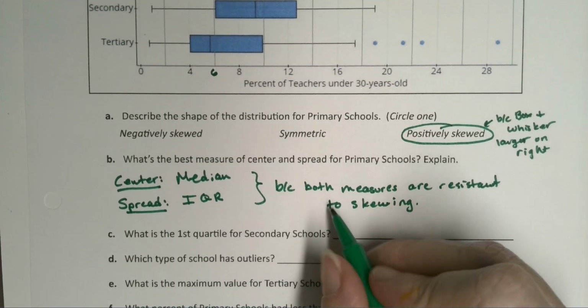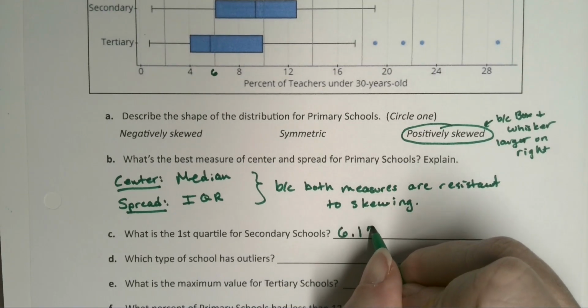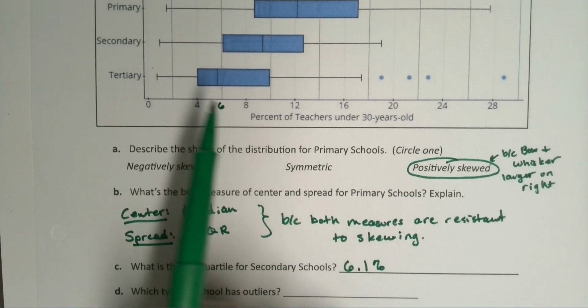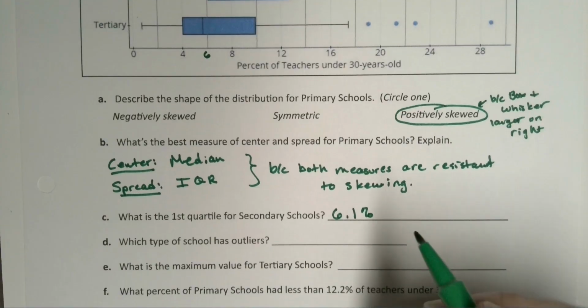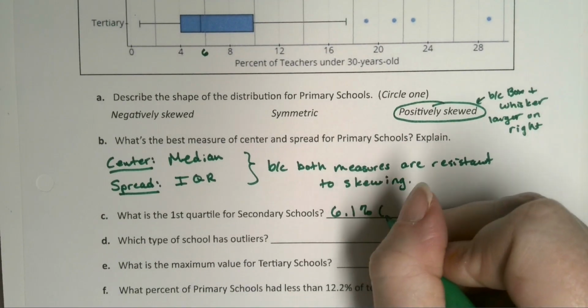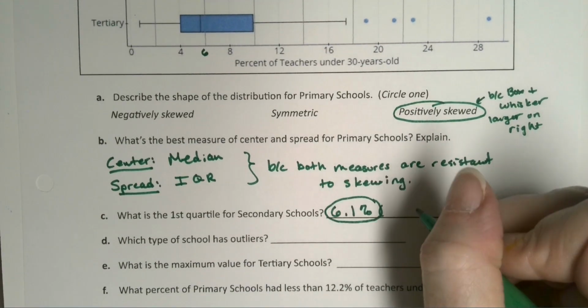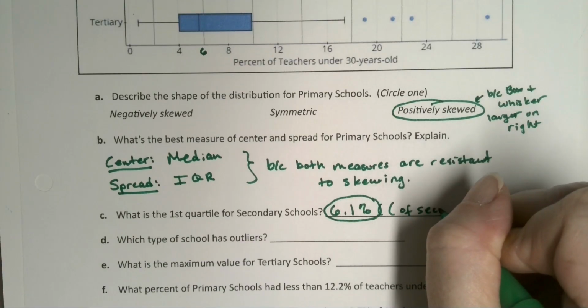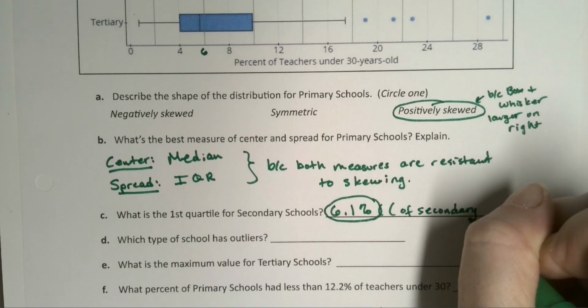And if you remember what this is, 6.1% of secondary school teachers are under 30. It didn't ask for this. You could just say 6.1%, but just so you understand what's happening, it's percent of secondary school teachers are under 30.